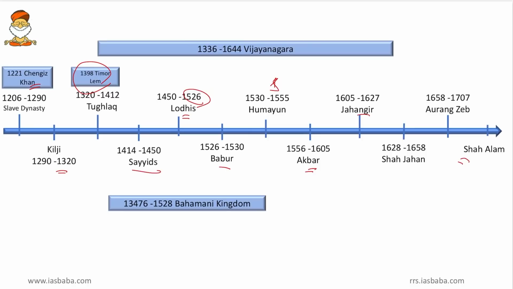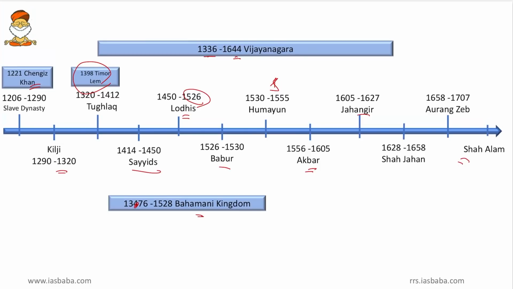And friends, from 1336 to 1644, the Vijayanagara kingdom ruled in South India, and we know that the Vijayanagara kingdom ruled in 4 different dynasties, that is Sangama, Saluva, Tuluva and Aravidu. Then one more kingdom below the Vindhyas was the Bahmani kingdom, and they ruled between 1376 and 1528.